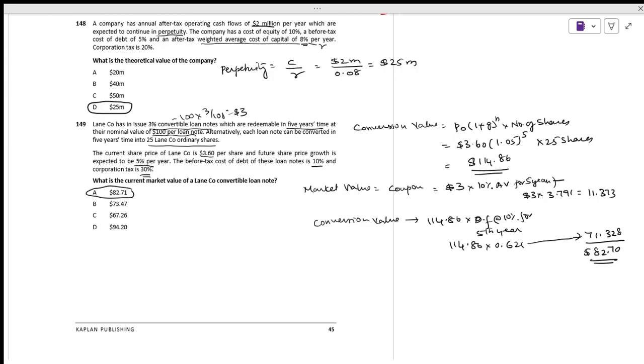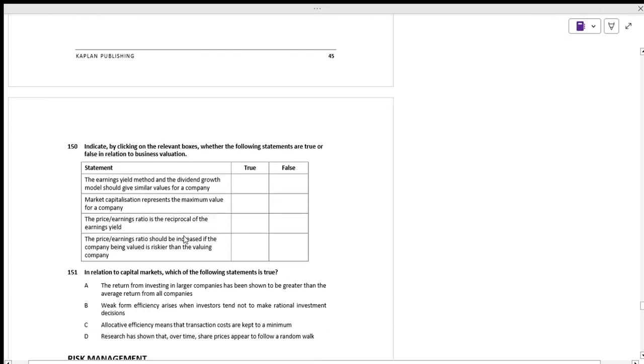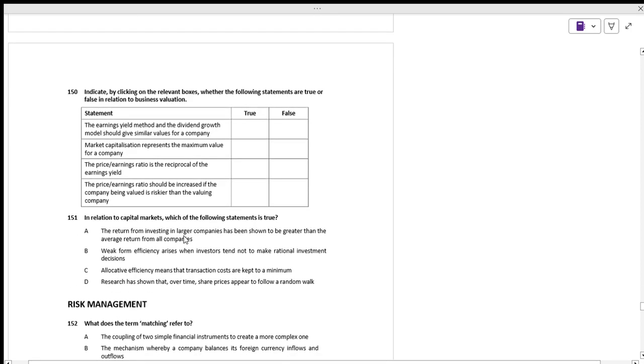82.7 approximately, nearest one. Okay, fine. Next, we will complete these two, and subsequently we will start risk management in our next last one.